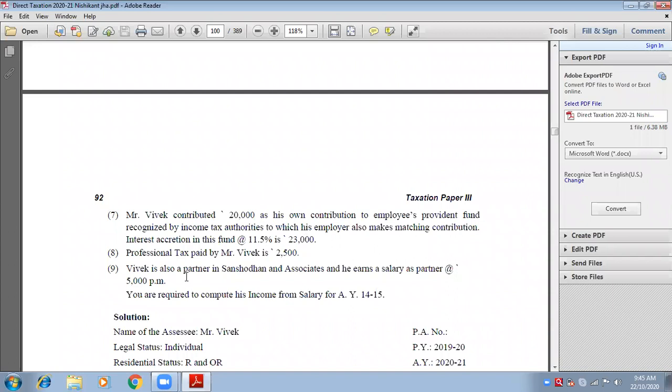Mr. Vivek is also a partner in Santosh Dhan and Associates, and he earns a salary as a partner at the rate of 5,000 per month. Therefore, salary of a partner is never income from salary. It is income from business. So we will not consider it here, but we will write a note here.